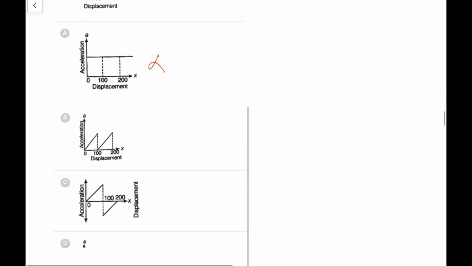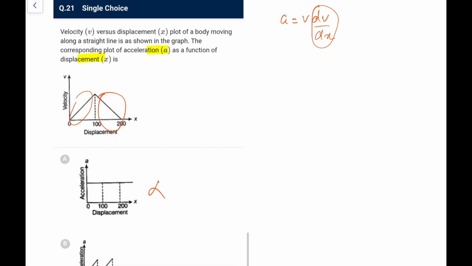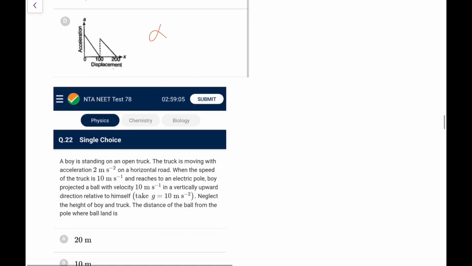So it is positive and linearly increasing, this goes, this goes, now you are left with b and c. Similarly here, the slope is negative and it is decreasing, so acceleration is negative and will be decreasing, so we go for option C, that is the only appropriate one.